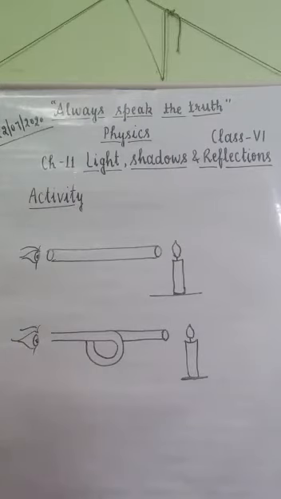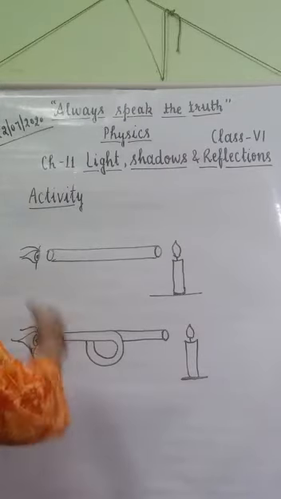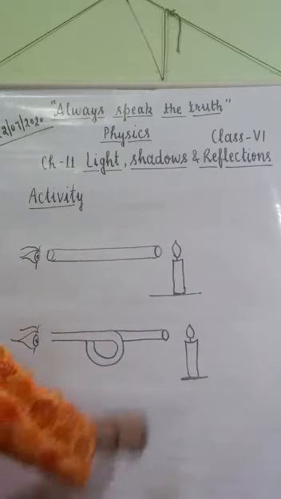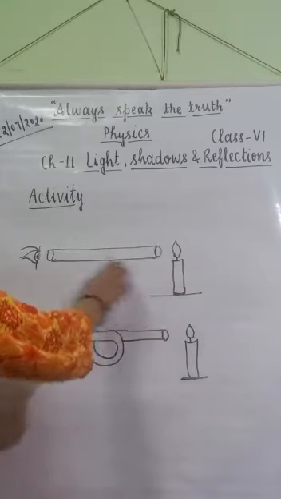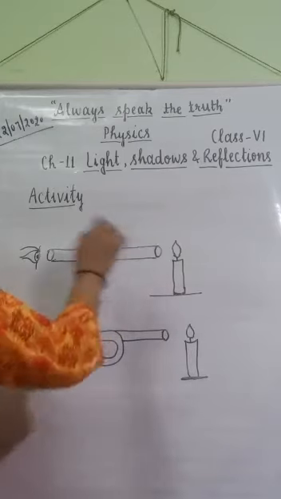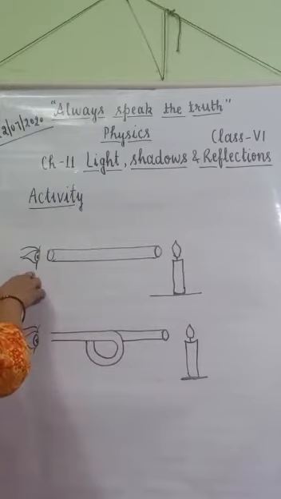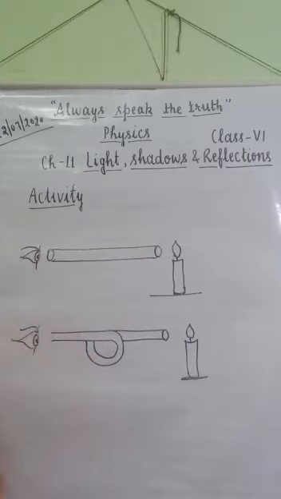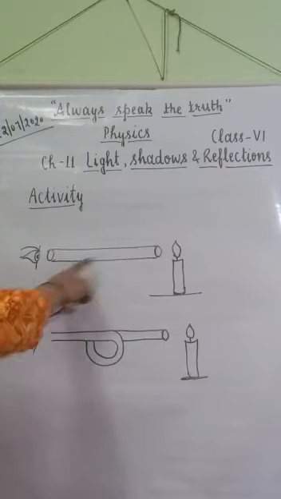Let's see that light travels in a straight line by another activity. For this activity, you need one piece of rubber tube and a candle. Place a lighted candle on a table and stretch the rubber tube straight and look through it from one side. Can you see the light of the candle flame from this side? Yes, you can see the light coming from the candle flame.